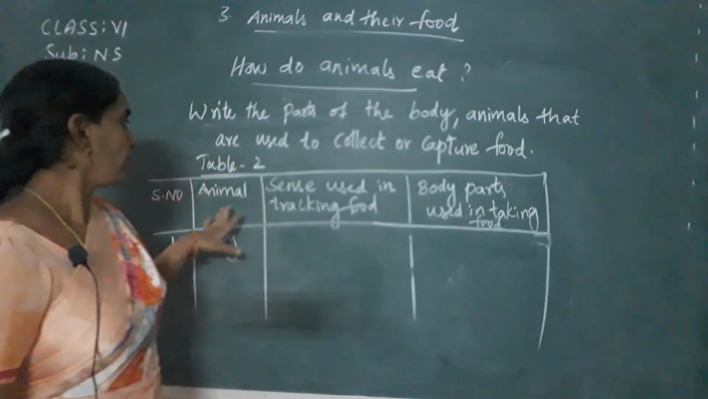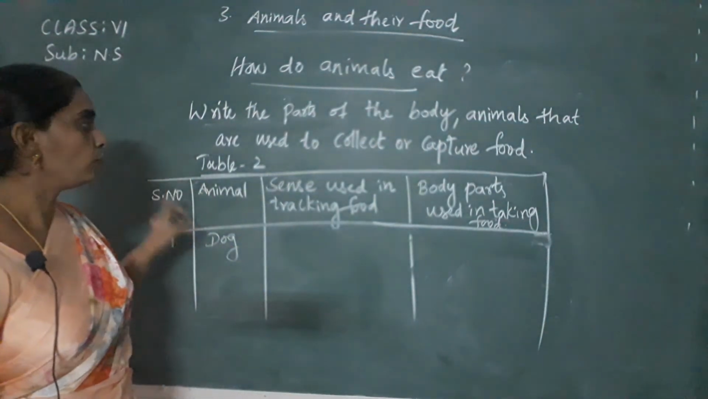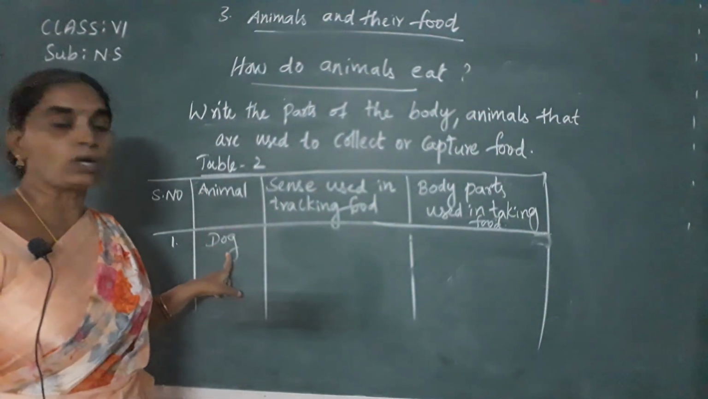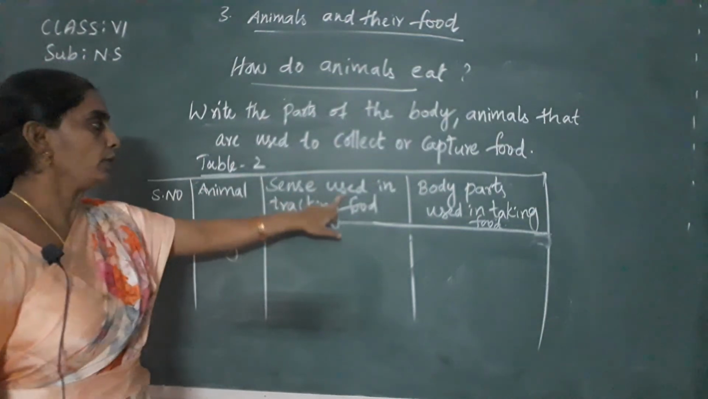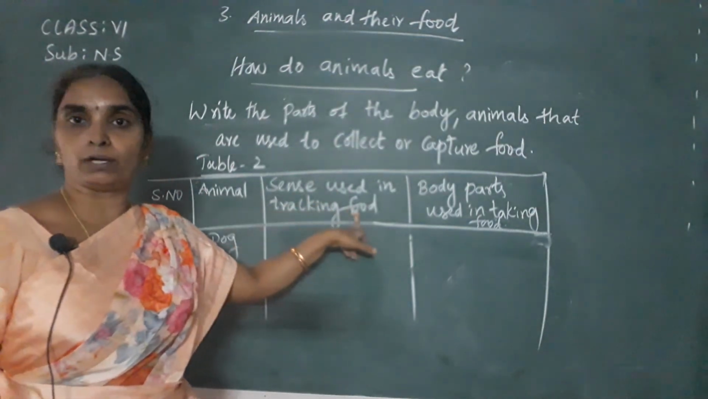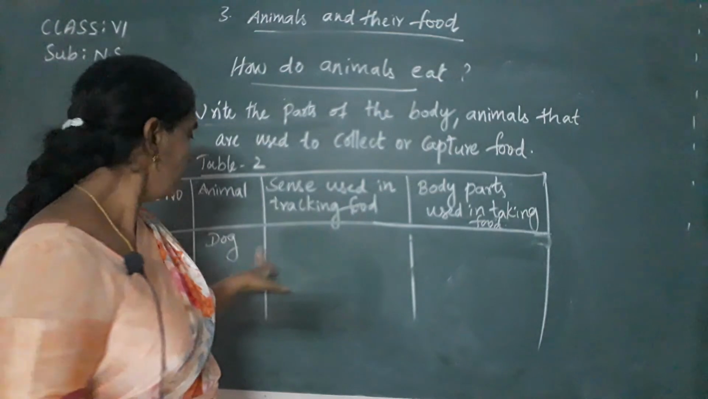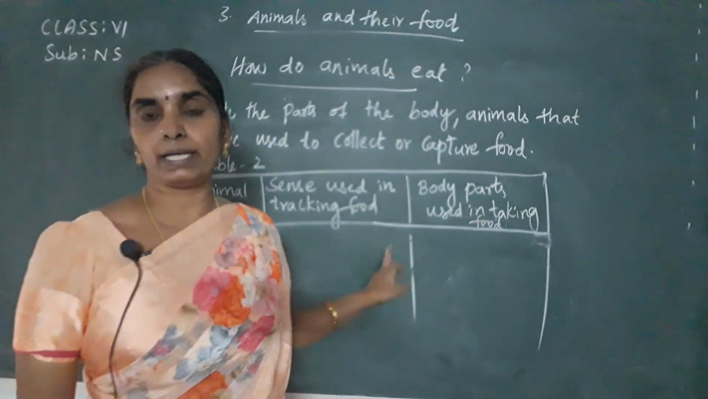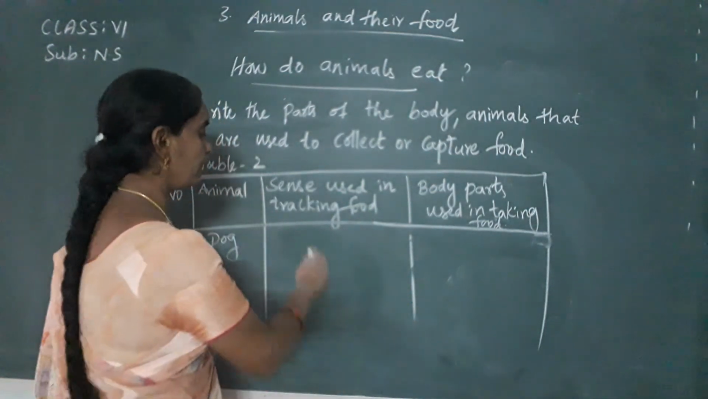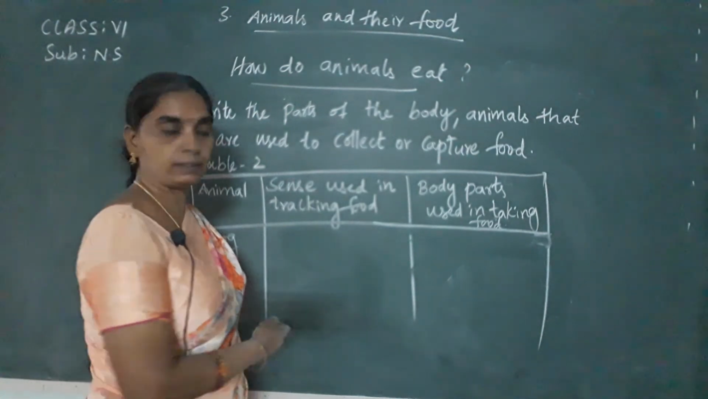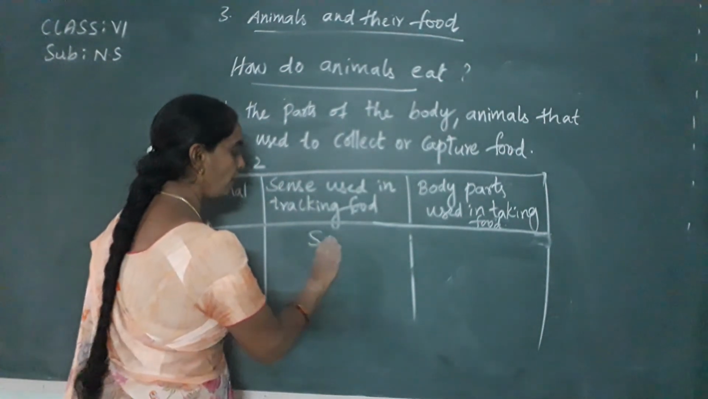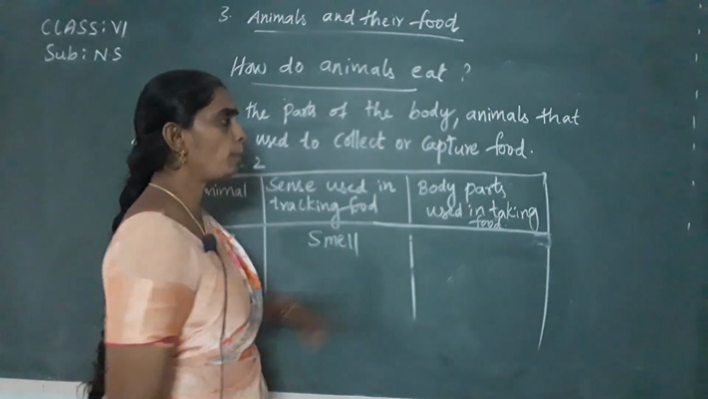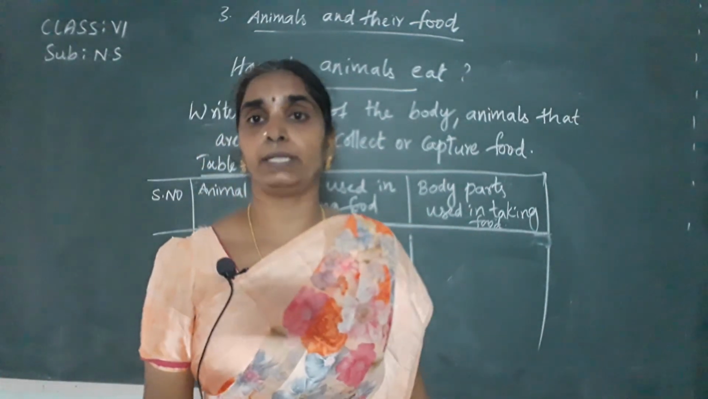For this, now you see table 2. First one is dog. So what is the sense used in tracking the food by the dog? You have to write over here now. So what is the sense organ highly developed in the dog? That is the sense of smell. So, body parts used in taking the food.